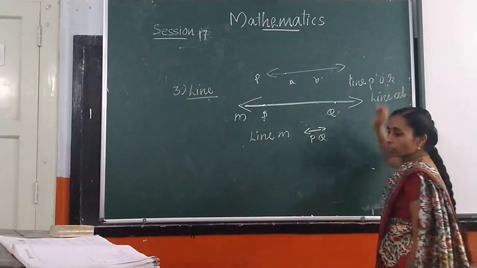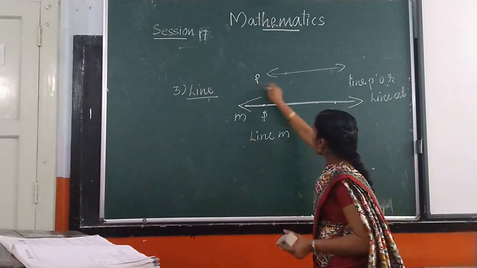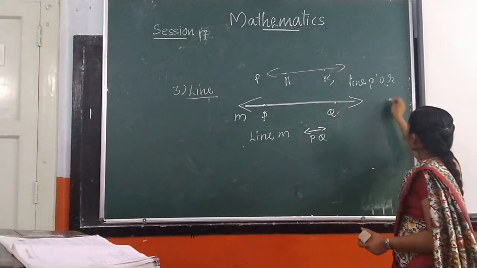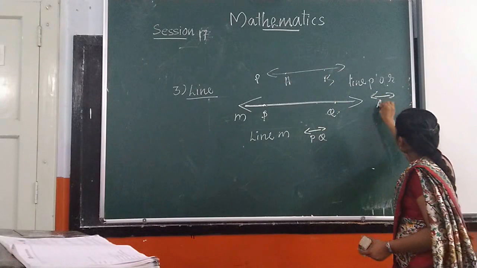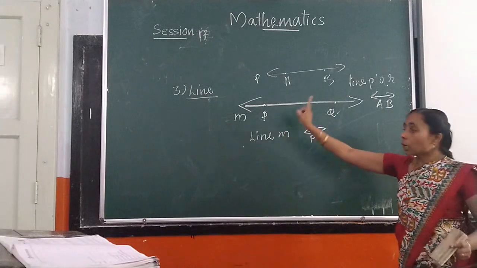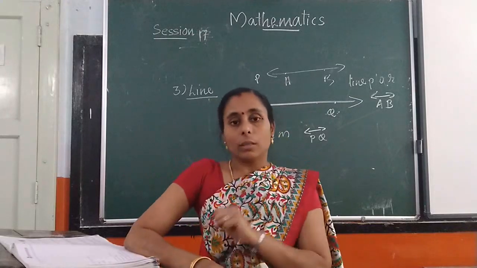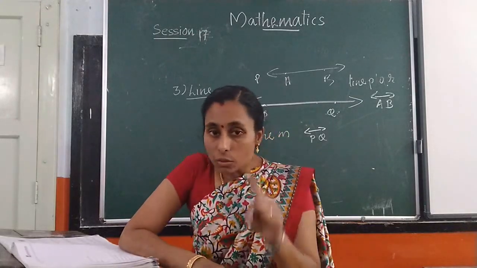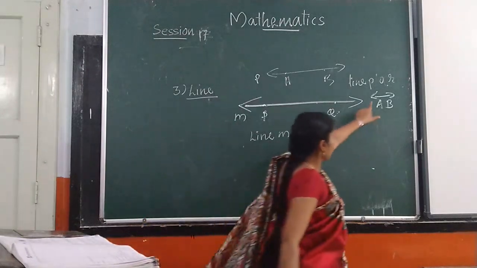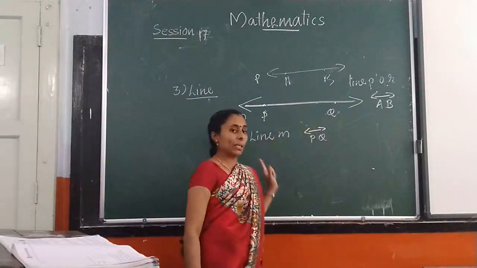Line AB. Here use capital letters. Only this one uses a small letter. Here use capital letters, AB. Line AB. Understood? Line PQ. Both ways we can give a name to a line. Either use one letter, that must be a small letter, and if we use 2 letters, that should be capital letters. This is called line AB, or line M, or line PQ.